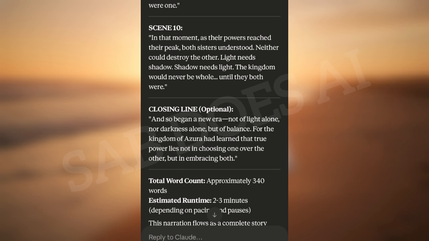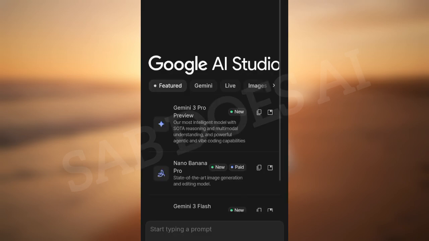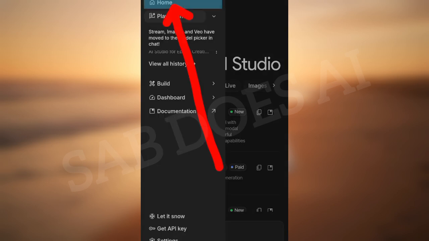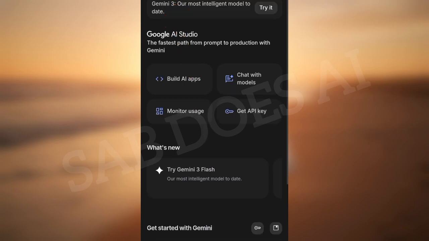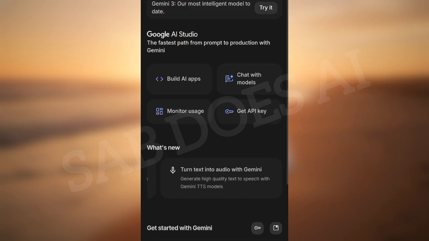All you need to do is copy it out scene by scene, as you can see from scene 1 to 10. Then we click the Google AI Studio. That's where we're going to be turning this text to voice. All right, very easy, and it's free. So sign up with your email address and log into the Google AI Studio. Click the home page and swipe. When you see the what's new option, you swipe to the end and click the turn text into audio.